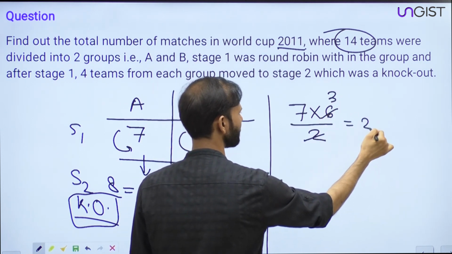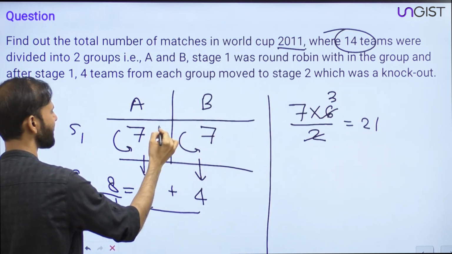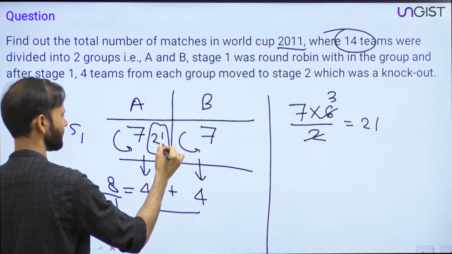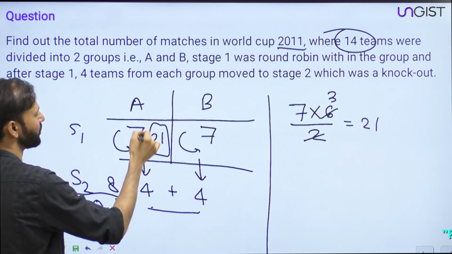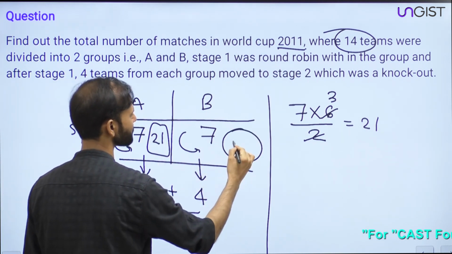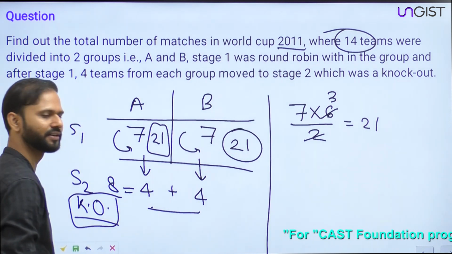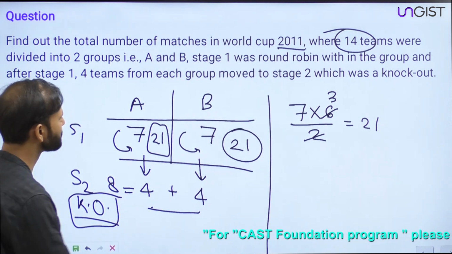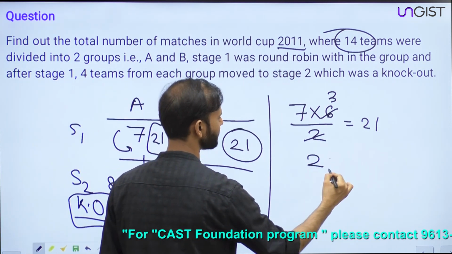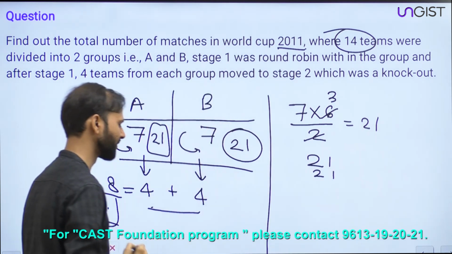So this is 21. So 21 matches are there in stage number 1 in Group A, and 21 matches will be there in group number 2, right? So in stage number 1, total 21 plus 21, total 42 matches will be there, right?